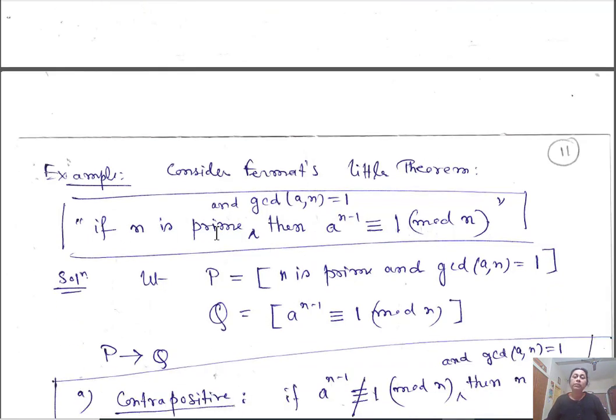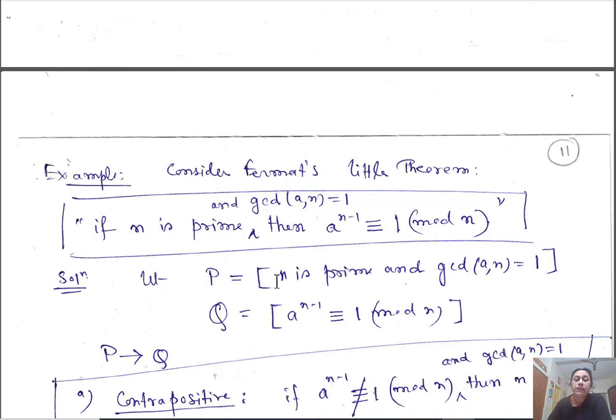if n is prime, then a to the power n minus 1 is congruent to 1 modulo n for a coprime to n. Means if n is prime, then a to the power n minus 1 is congruent to 1 modulo n for a and n coprime. GCD of a and n must be 1. So this is Fermat's little theorem.